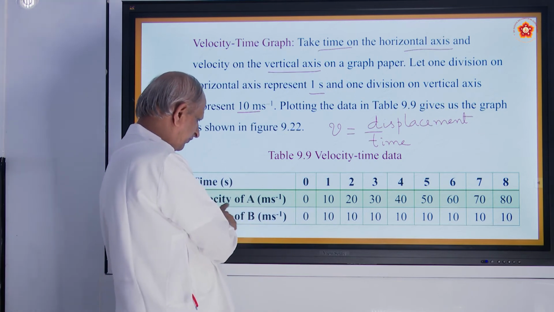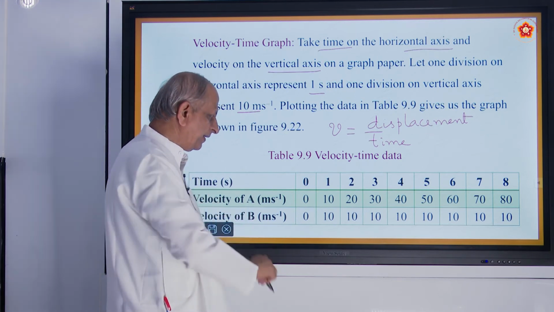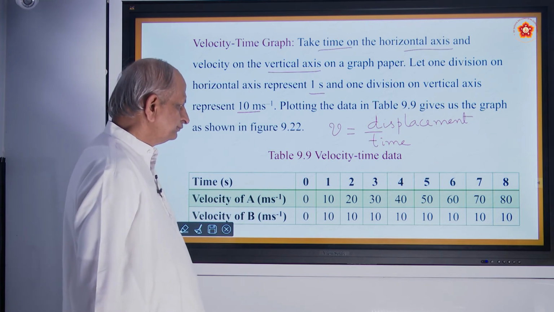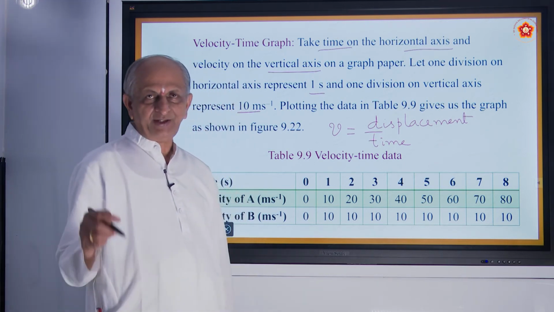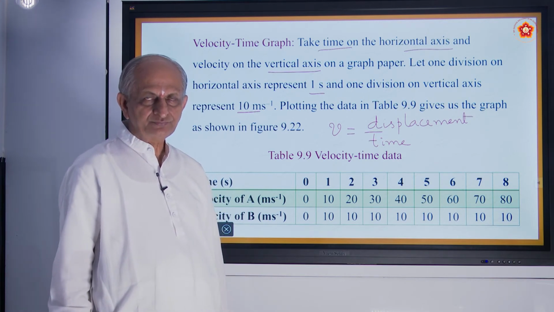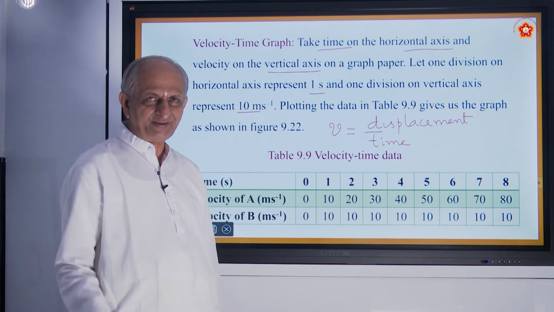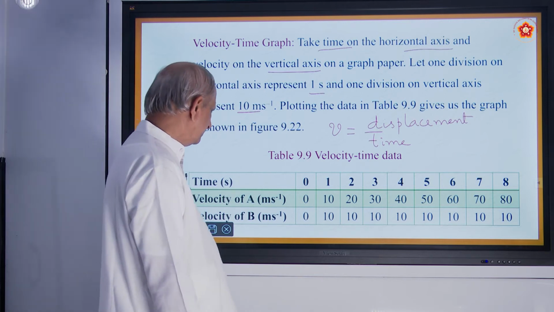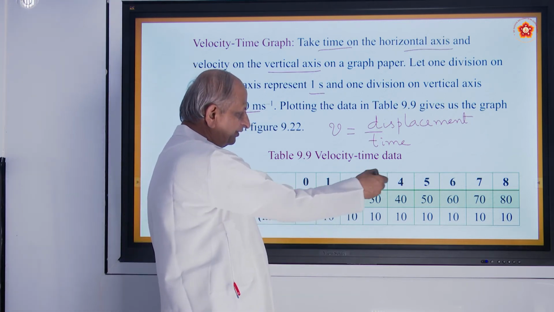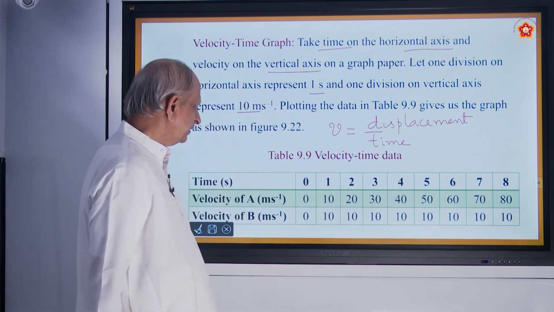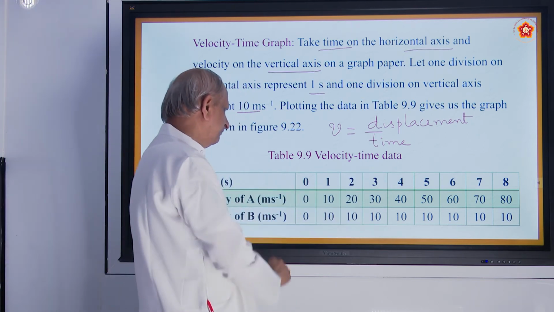Here the velocity of A and the velocity of B are compared. Suppose you have two trains starting from the same point, or two buses or two cars or two vehicles, whatever it is, and these are the velocities of their movement against time.